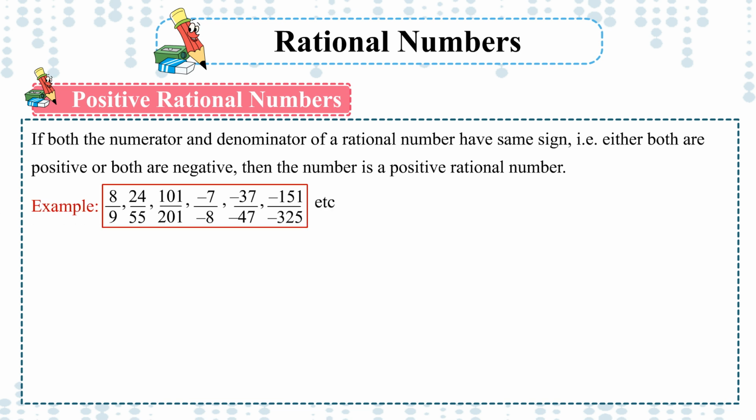Examples: 8 upon 9, 24 upon 55, 101 upon 201, -7 upon -8, -37 upon -47, -151 upon -325, etc.